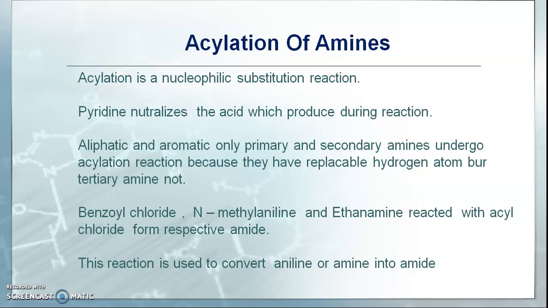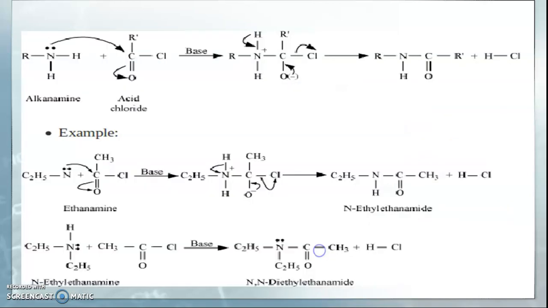Hence, they do not show this acylation of amines. Benzoyl chloride, N-methylaniline and ethanamine are some examples which react with acyl chloride to form respective amides. The key point of this acylation of amines is that this reaction is used to convert amine into the amide.